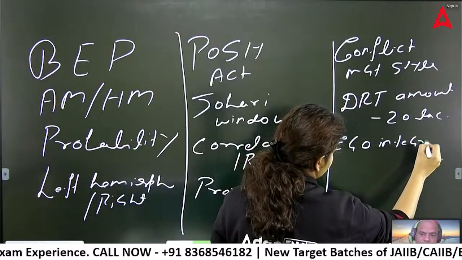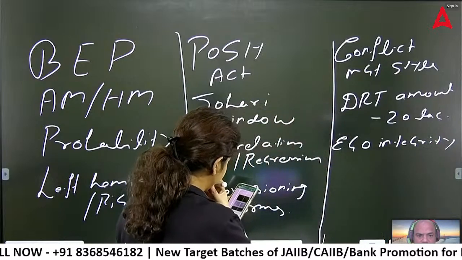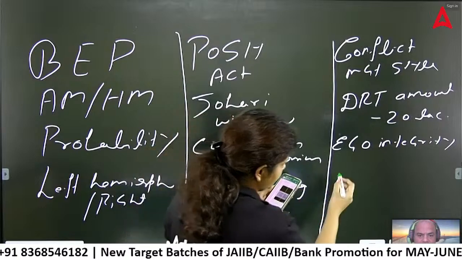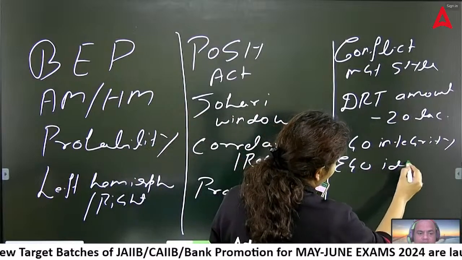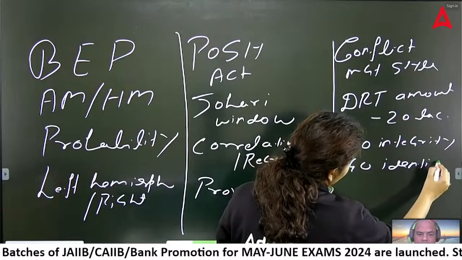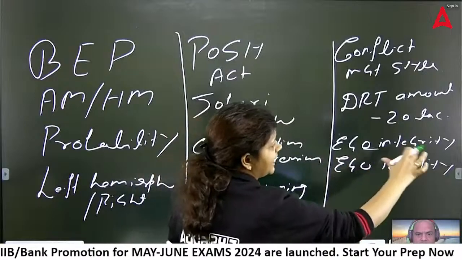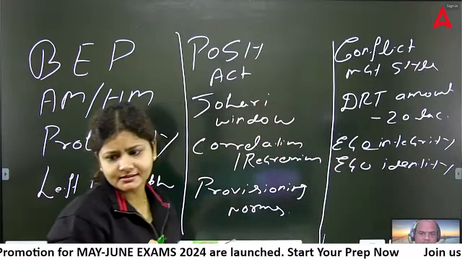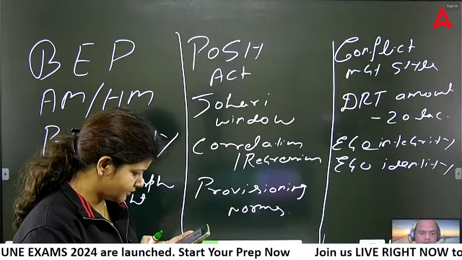Blind zone, Johari window. Blind zone is the information which you don't know, but others know about you. And there was one question from ego integrity and ego identity from the Erikson theory. Ego integrity you get in the maturity stage, and ego identity is from the adolescence stage.